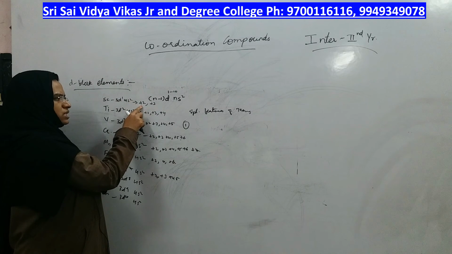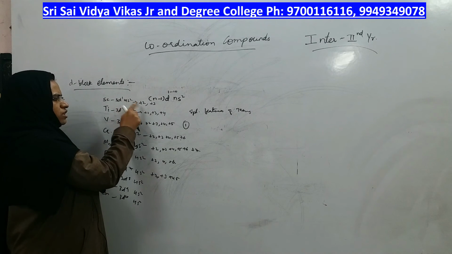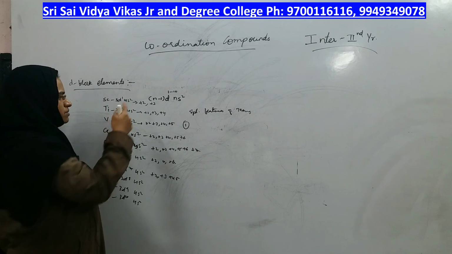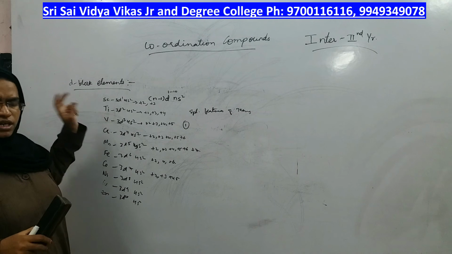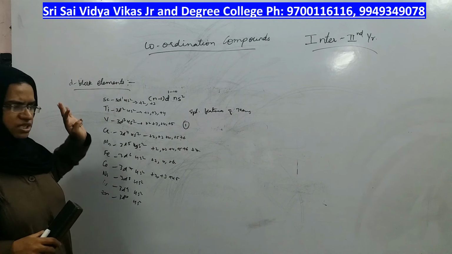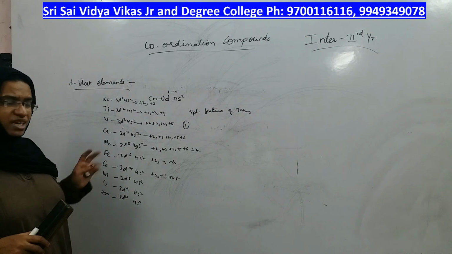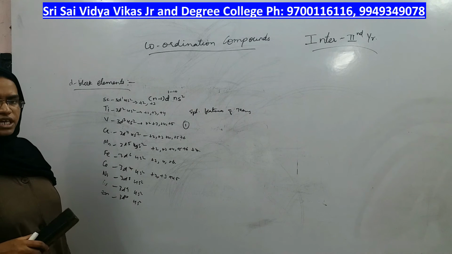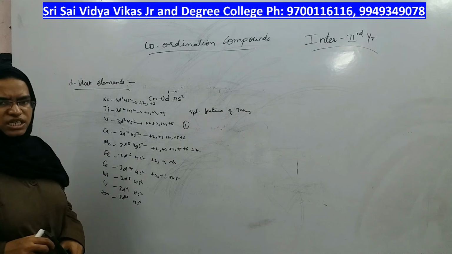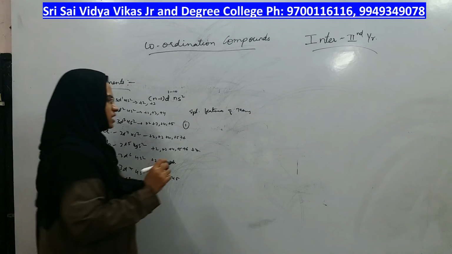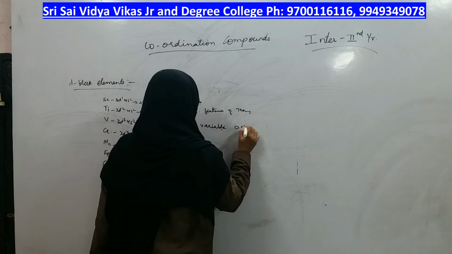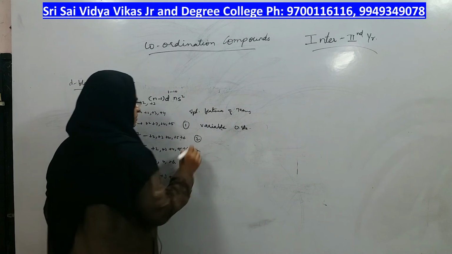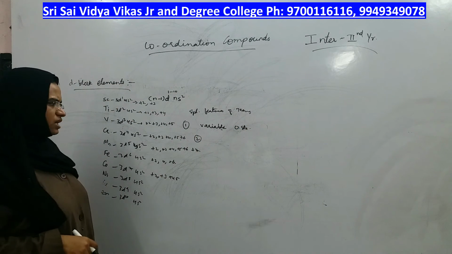In some compounds, they lose only 2 electrons to give an oxidation state of +2. Sometimes they can lose 3 electrons also to give +3. When the atom is the same, in each and every compound their oxidation state should be the same, right? But that is the speciality of D block elements. They have variable oxidation states. That is the first speciality.